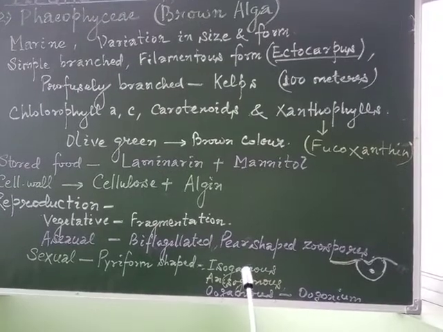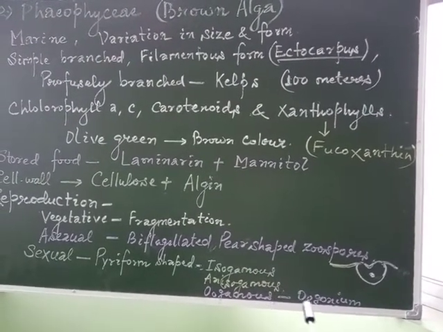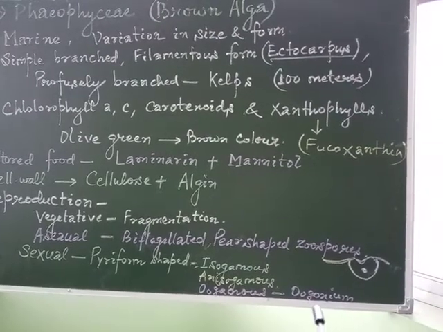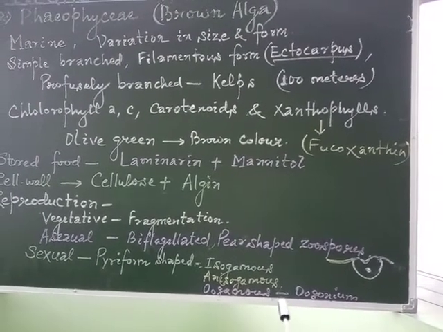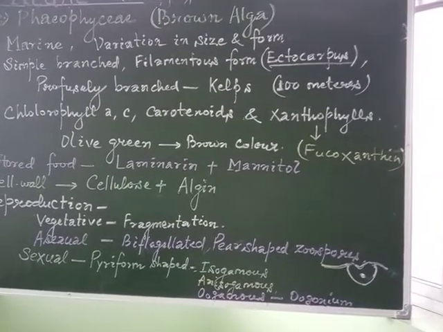The union of the gametes may take place in water or within the oogonium. In the case of oogamous species, it takes place within the oogonium.